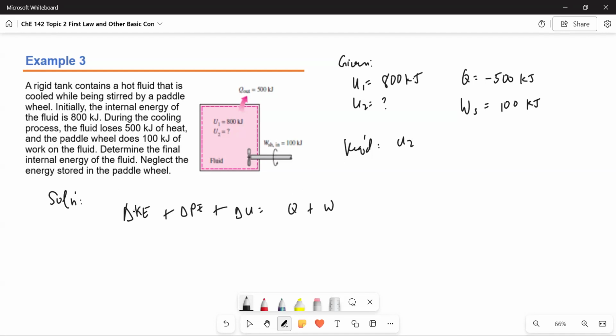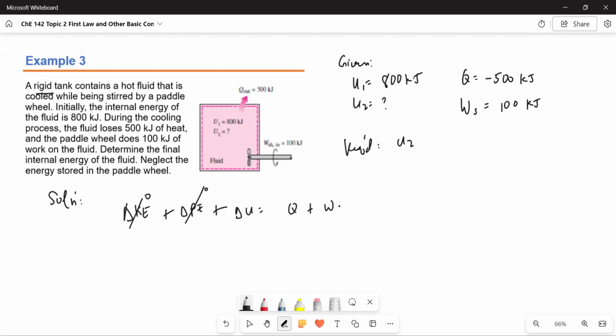So we can assume that kinetic and potential energies are zero. And as for this work, this covers all the possible types of work in the system. Since this is a rigid tank, we can assume that, of course, there's no fluid flow, so there's no work due to flowing fluid, and because it's a rigid tank, there's no work due to the change in the control volume.